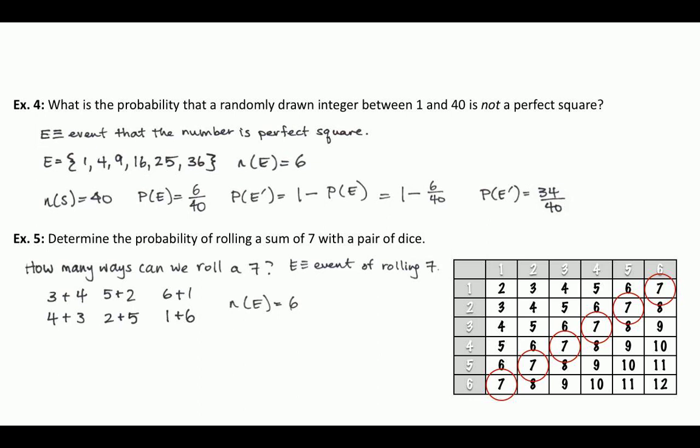We can say, what's the probability of rolling a 10? There are 3 of them. And so basically we can say, how many total outcomes are possible? Well, this 6x6 chart represents the total number of outcomes that you could get. And as we see, there are 36 of them. So the number of outcomes of rolling 2 dice is 36. And so the probability of rolling a 7 is 6 in 36, which is 1/6.